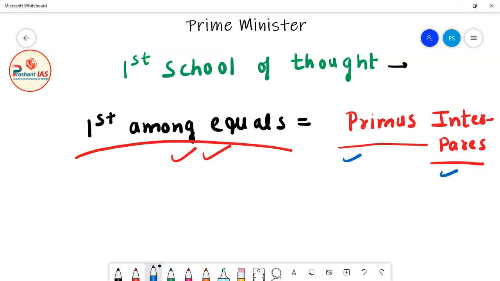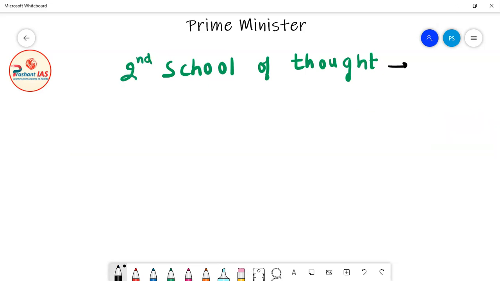Now let us discuss the second school of thought. Now friends, the second school of thought definitely does not agree with the ideas of the first school of thought. They do not agree with the idea that the Prime Minister is primus inter pares, means he is only first among equals. So what is the point of view put forward by the second school of thought?